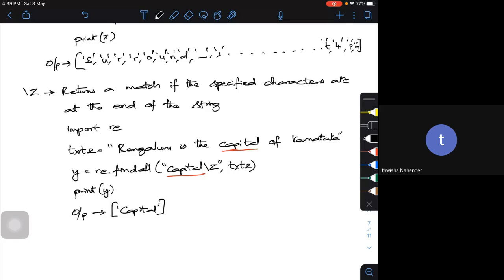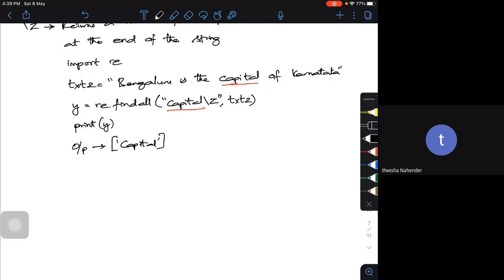We have a couple of special functions used in regular expressions, apart from the special sequences I told you about. So, the functions used in regular expressions.